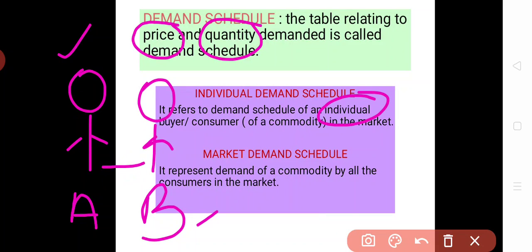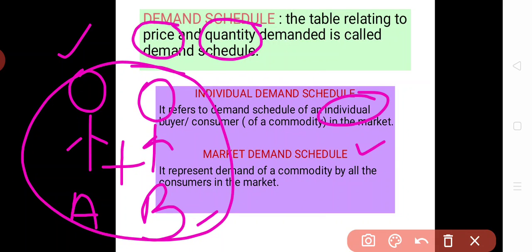But if we consider the demand of A and B combined, then we take into consideration the market demand schedule. It represents the demand for a commodity by all the consumers in the market. In this market, we have only two consumers, A and B. So if we add the demand of A and B both, all the consumers in the market, then this is called the market demand schedule.